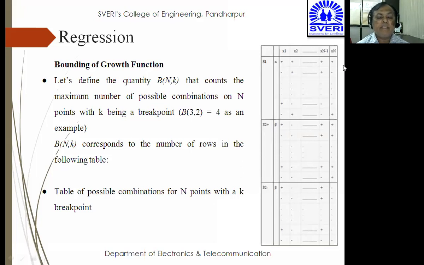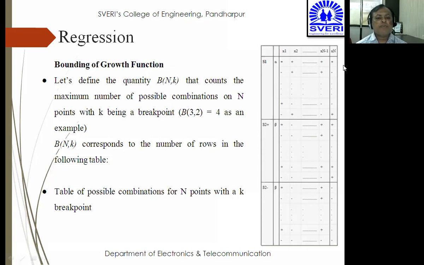Suppose I take an example, B of n comma k, where n is 3 and k is 2. So where is your definition of counting? The counting will be B of n comma k, that is B of 3 comma 2, which is equal to 4, as an example. So break point 2 है और आपका possible combinations on n points 3 है. इस तरह से मैं इसकी काउंटिंग कर सकता हूं, क्योंकि मुझे काउंट करना चाहिए ना. कैसे करूंगा मैं काउंट? नंबर ऑफ वेज है जिससे मैं पॉइंट्स क्लासिफाई कर सकता हूं. Is it right? So for that, I am actually bounding the growth function.